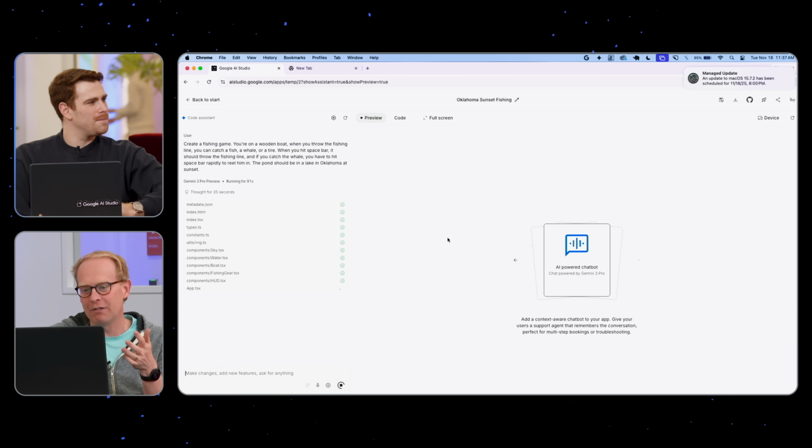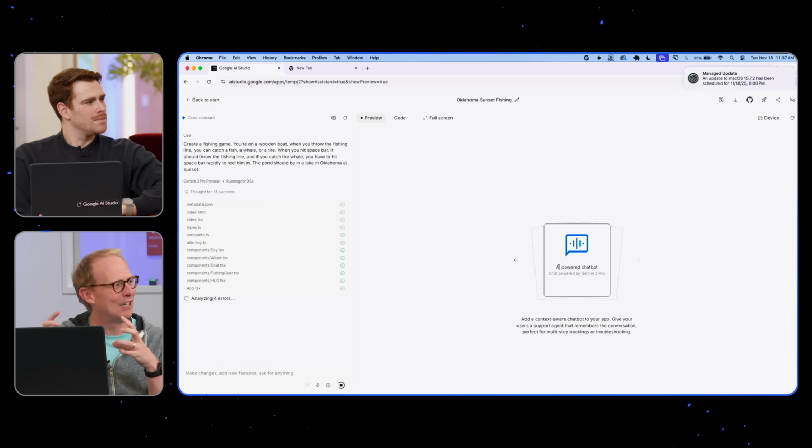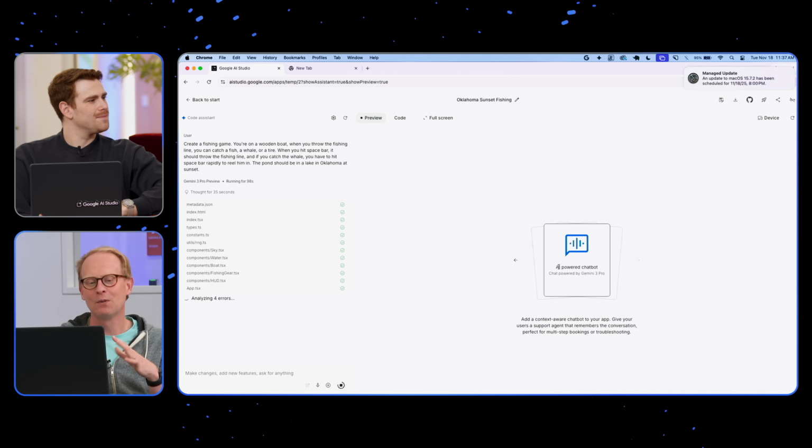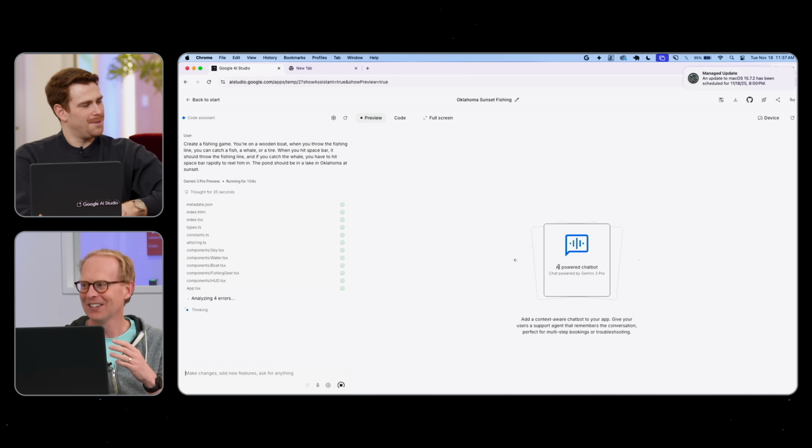This is super great. And I think the other thing I love about it too is as it's loading up here, it will also start to bring in the different chunks. So really, I think what's cool about AI Studio, since the early days, is that you're sculpting this thing with the model. And I think with today's model, you really can do great iterations.